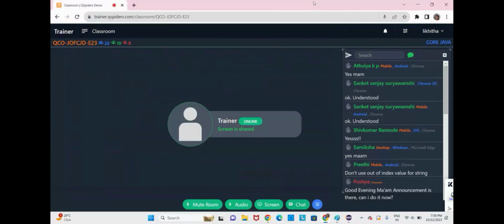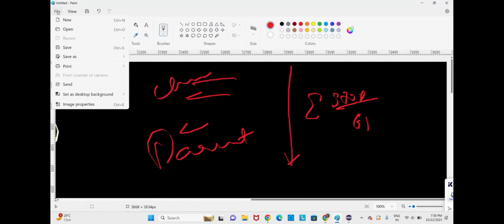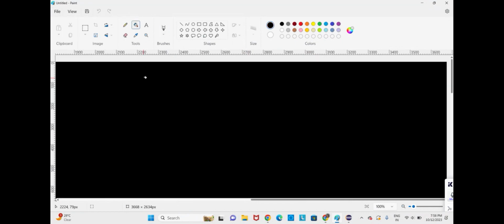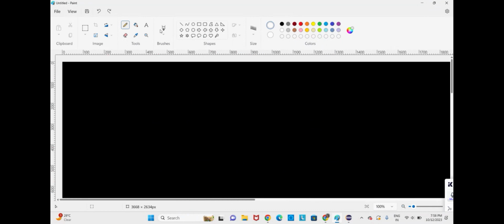Okay guys, next we shall go for exception object propagation. Now let us learn the next concept, that is exception object propagation. Always, execution starts from the main method.